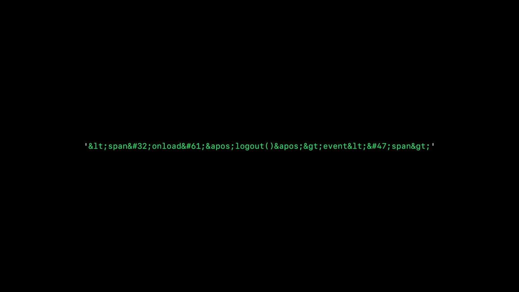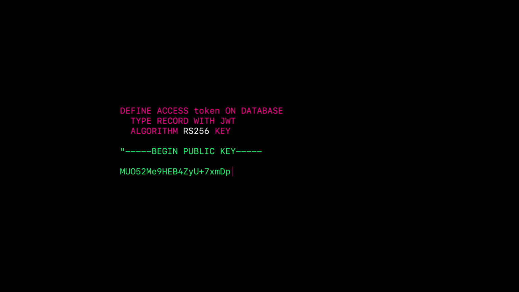As a security best practice, you should always ensure that JSON web tokens are verified with an asymmetric algorithm like RS-256, as opposed to a symmetric one like HS-512. These are just a few of the security features in SurrealDB 2.0. If you'd like to find out more about our security best practices, you can do so by visiting our reference guide.